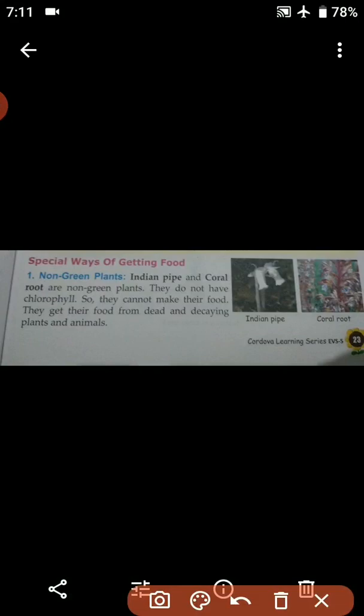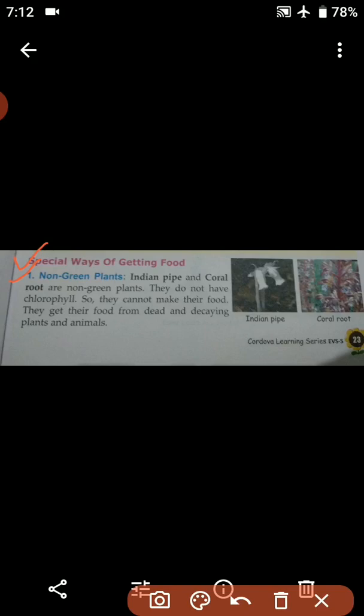So students, we are going through chapter 6, and the name of the chapter is Food Making in Plants. In our last class we saw one activity, and after completing that, today we are going to start with the next topic, that is special ways of getting food. There are certain ways of getting food apart from photosynthesis, so today we are going to understand the same. Let's start with the first one, that is non-green plants.